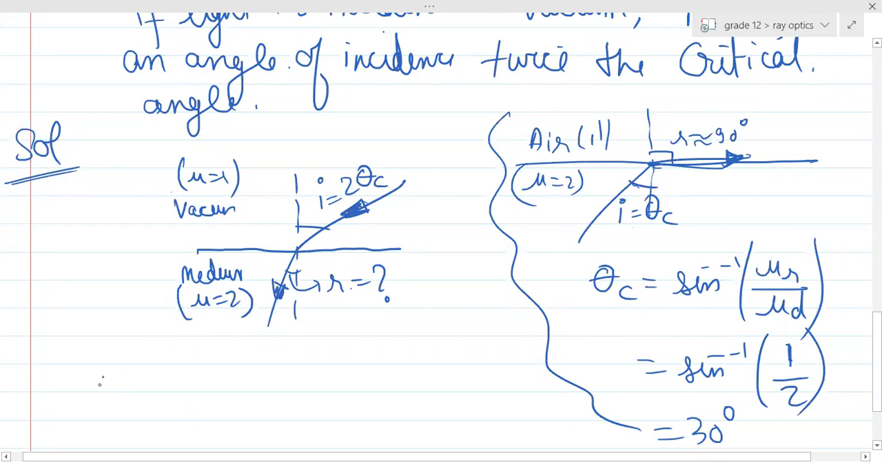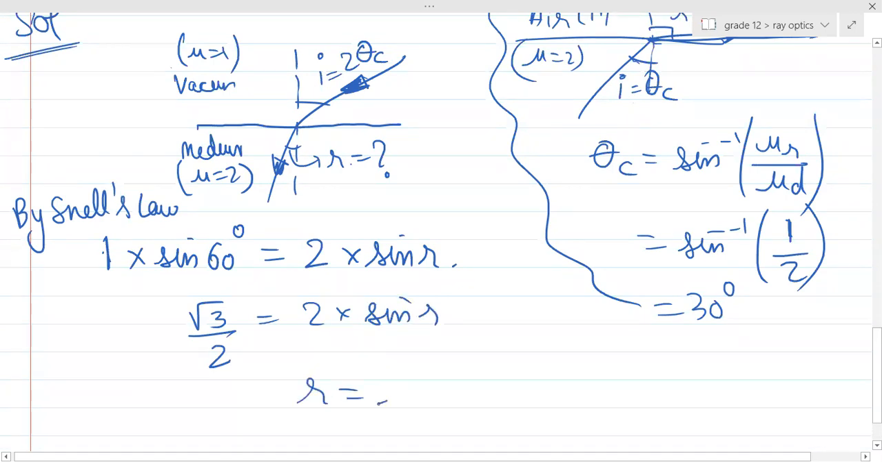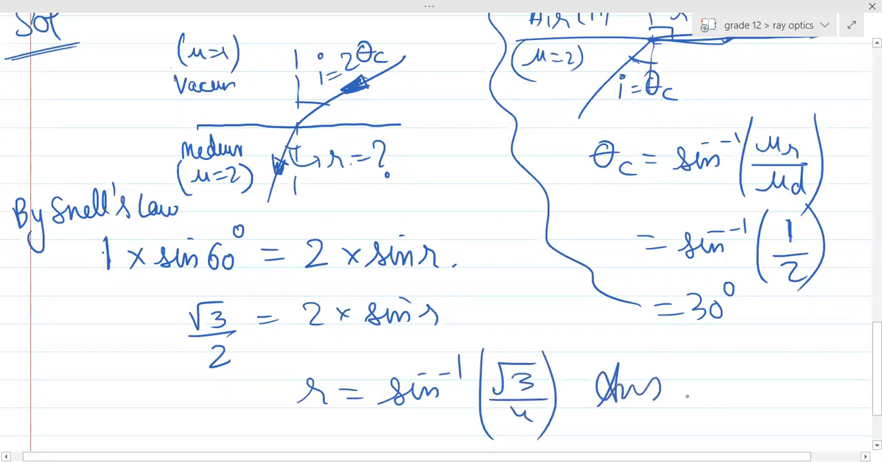Yes or no? So can I write from here 1 multiplied by sine 60 shall be equal to 2 multiplied by sine r? Can I say this by Snell's law? If I can say this, then root 3 by 2 will become 2 into sine r. And from here, r will be equal to sine inverse of root 3 by 4. Answer. Is this clear? So the question is just very simple. Just need to apply normal Snell's law.